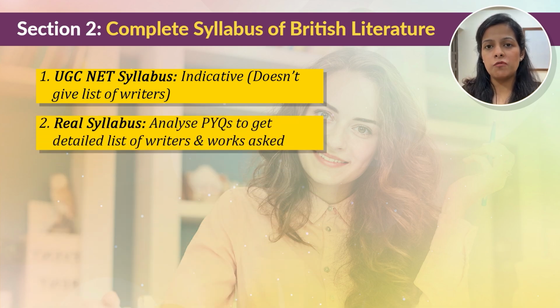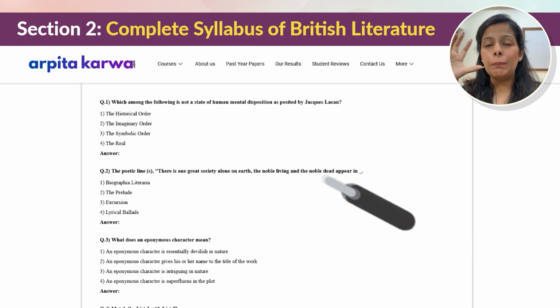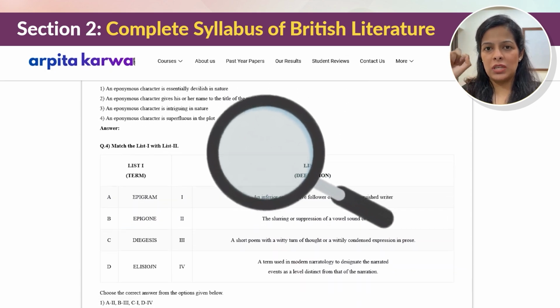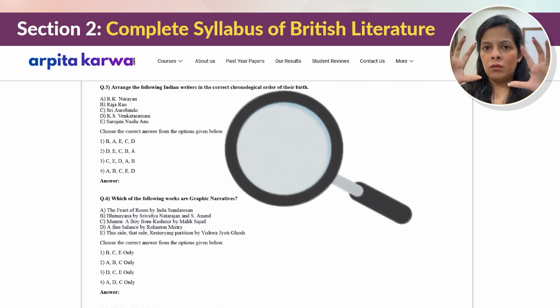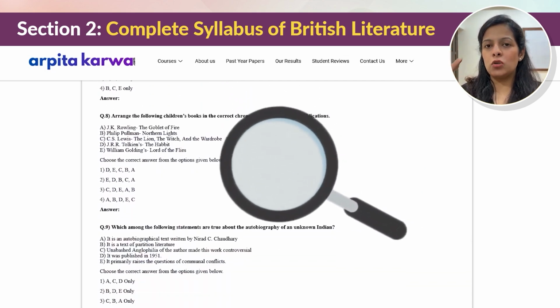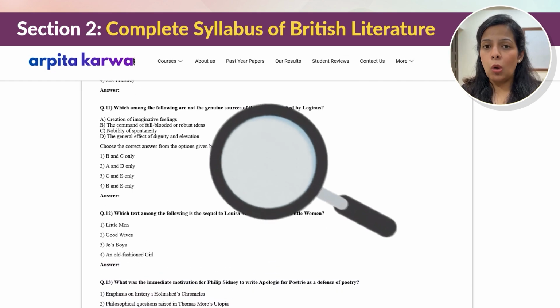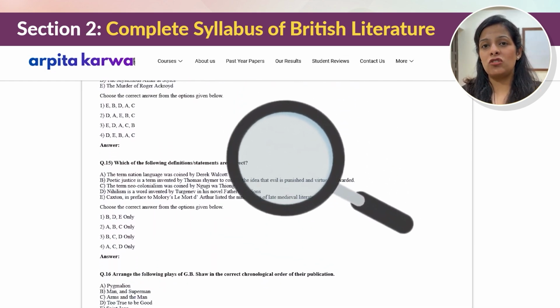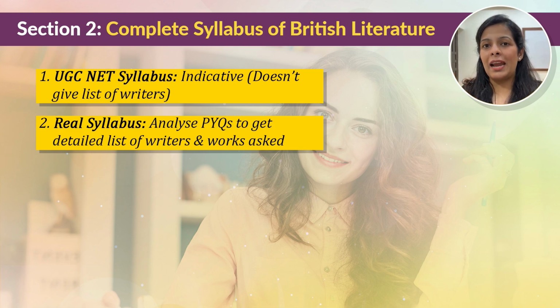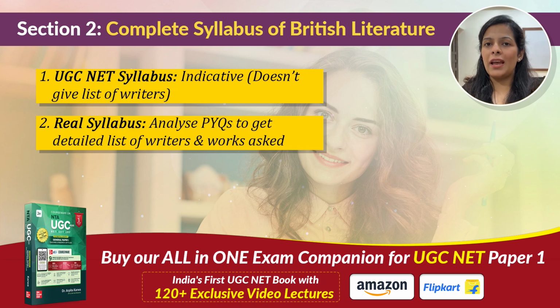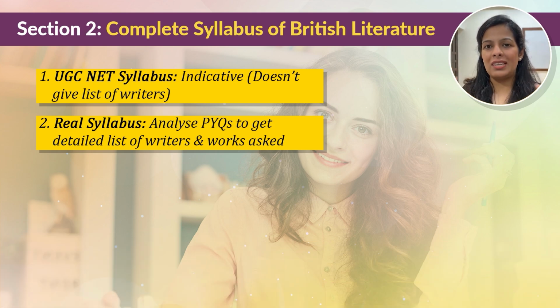And what is the real syllabus of British literature? The real syllabus of British literature can only be found when you analyze the PYQs. Now, what are these PYQs? If I want to explain in detail, PYQs are previous year questions, and it is only by analyzing the last 10 years question papers of UGC NET that you will understand which are the writers frequently asked in the NET exam. So it is only by analyzing the PYQs that you are able to draw a list of writers that will define your syllabus. And that is the only strategy through which you can actually know the syllabus of British literature.